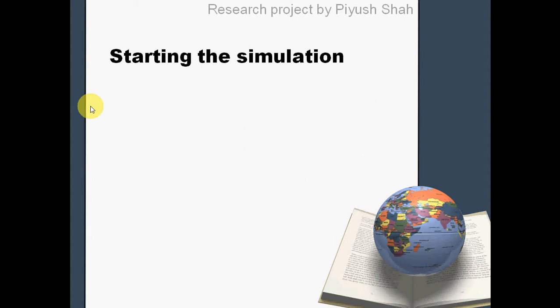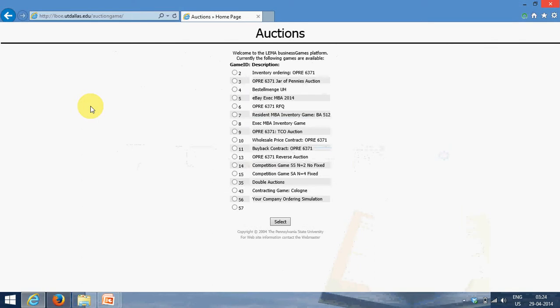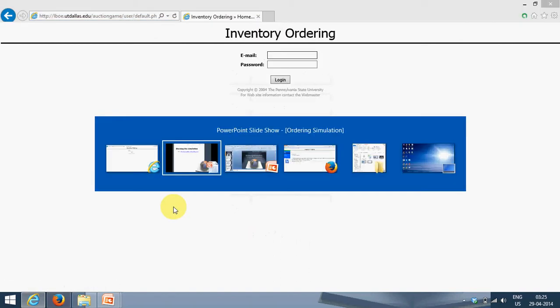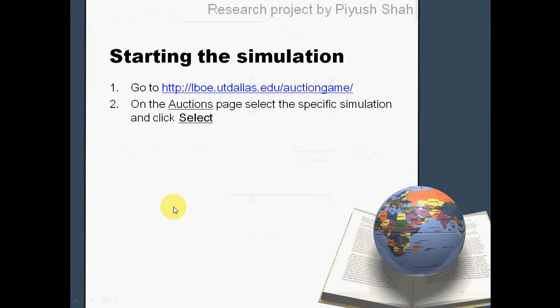Starting with the simulation. You would be emailed a specific web address where you would have to go to start the simulation. As soon as you go to this web address, you will encounter a screen which looks something like this. It would have auctions as the header and a list of available auctions. You should select the auction which has been mentioned to you in your email. So here I would select this auction, which is your company ordering simulation, and click select. So the first step would be to go on the given web address. On the auctions page, select the specific simulation and click select.